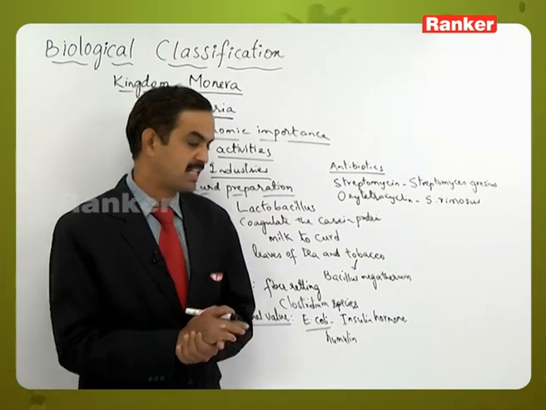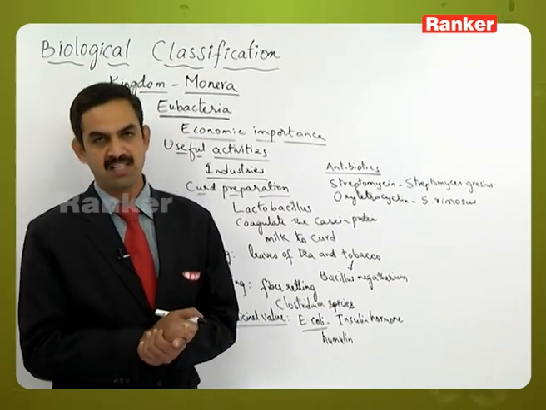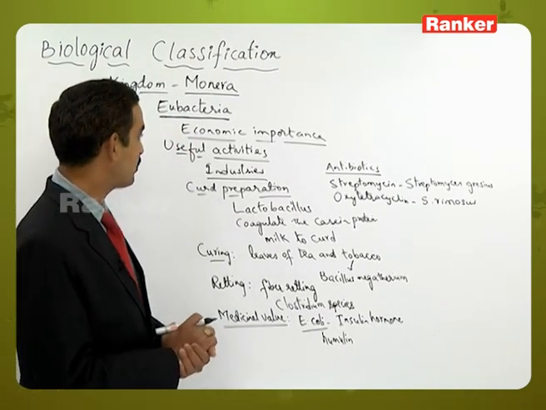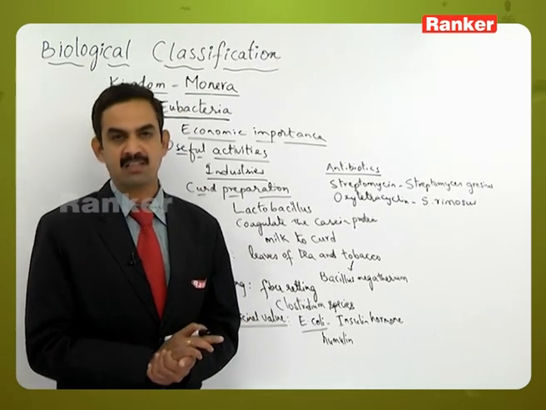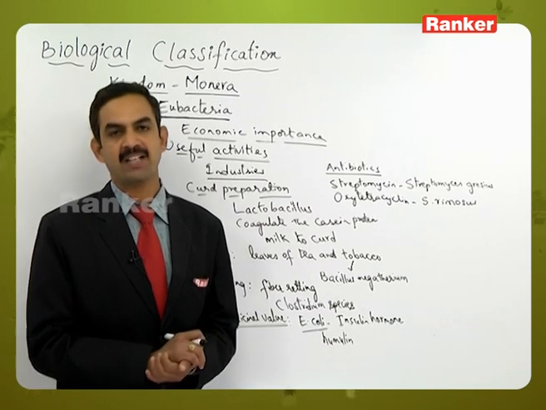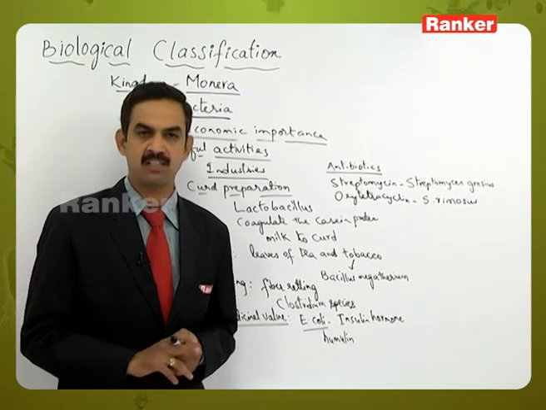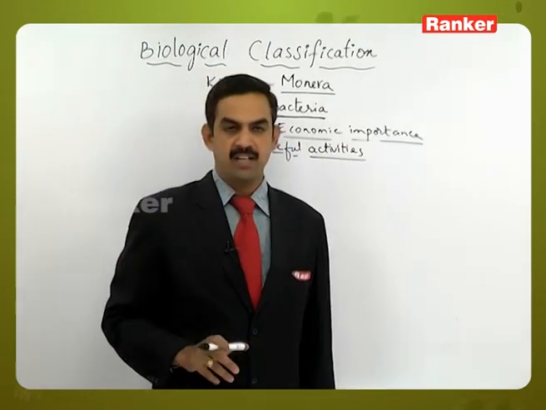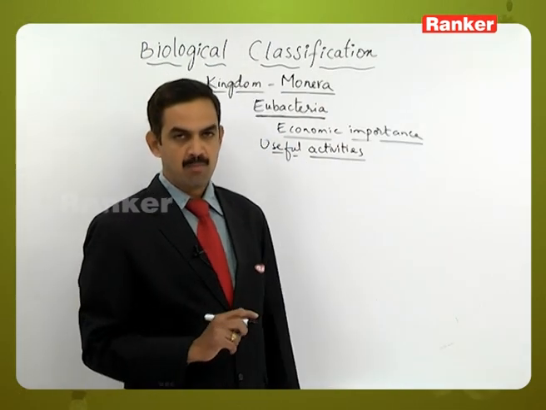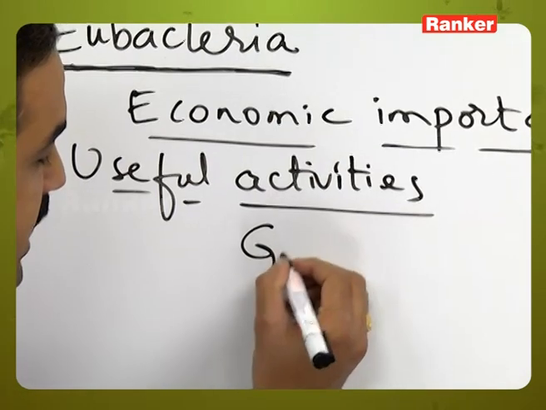Tetracycline and bacitracin are some of the other examples of antibiotics produced in industries using bacteria. That is, they exploit the useful characters present in bacteria for the well-being of human beings, animals and plants. Nowadays new techniques have come into existence, that is genetic engineering.